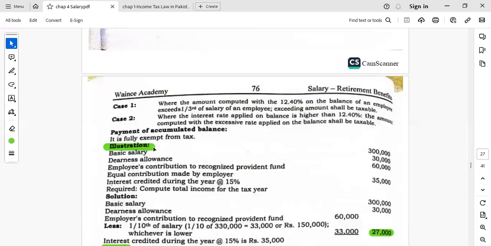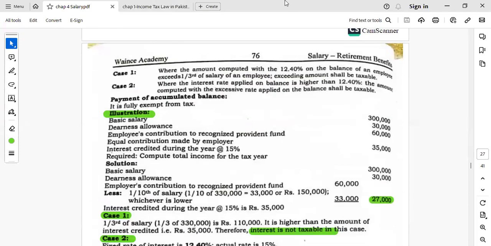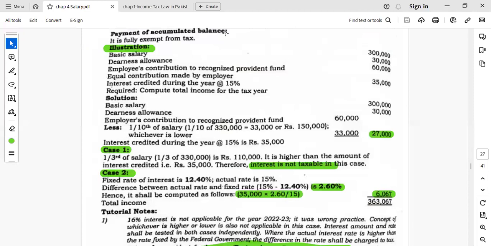Let's take the example. Case number 1 is where the amount computed at 12.4% on the balance of the employee exceeds 1/3 of the salary of the employee. Case number 2 is where the interest rate applied on the balance is higher than 12%. So let's calculate the taxable income based upon these cases.